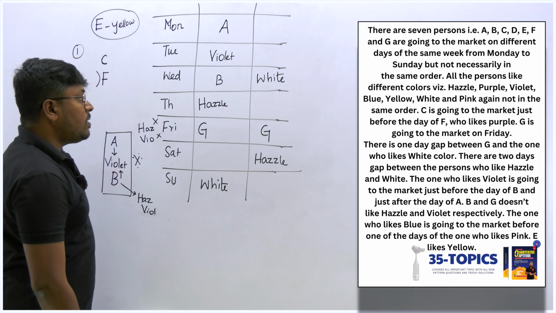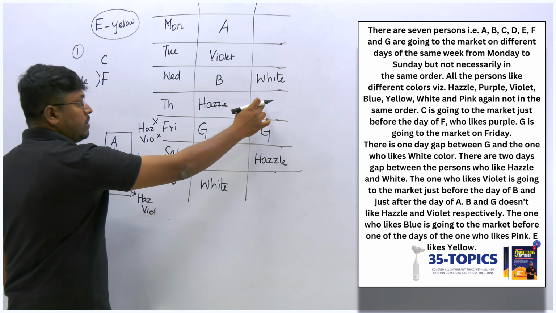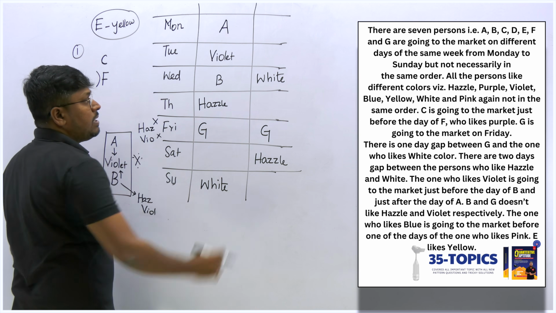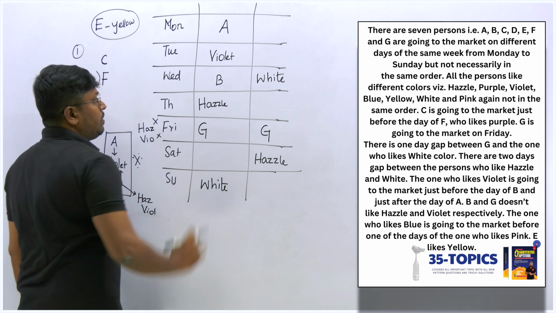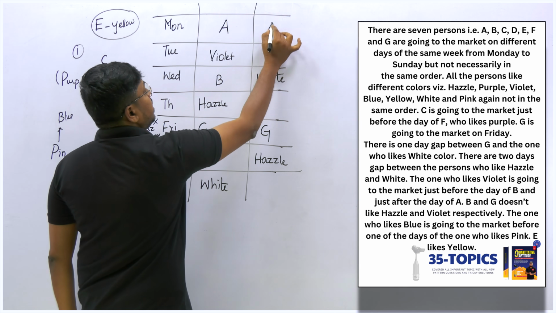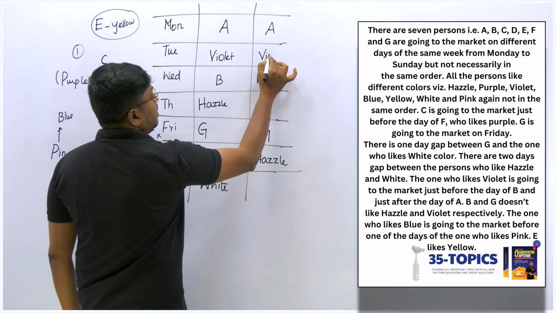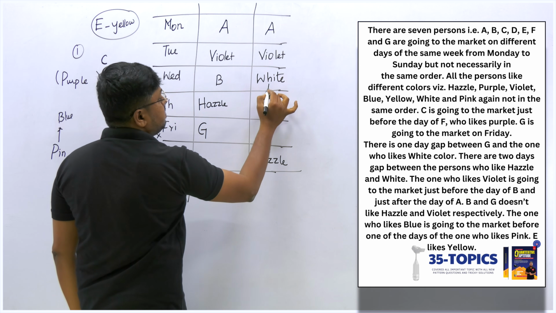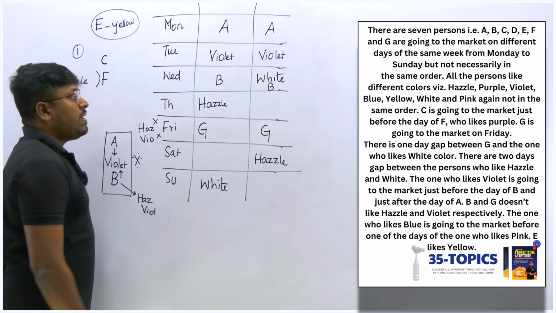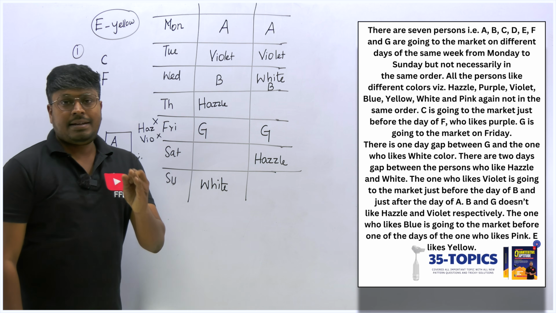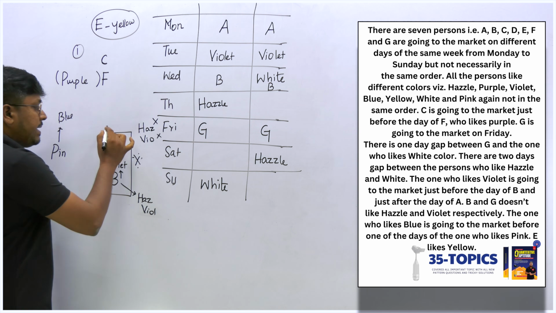So moving on to the next case, again I can't fix A here, not possible. If I fix A here, this will be violet, not possible. I think here also I am getting A, violet, and this must be B. So in both the cases, we have fixed A, violet, and then B. This case is completely fixed.